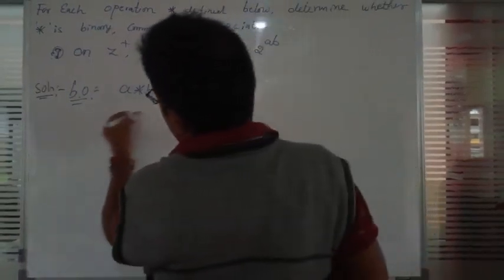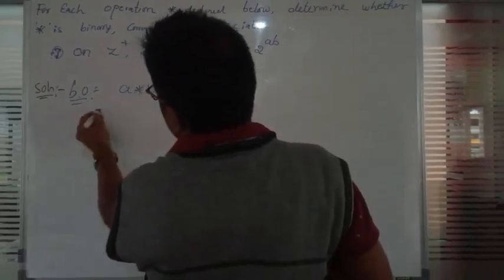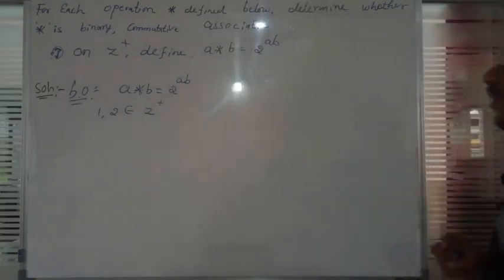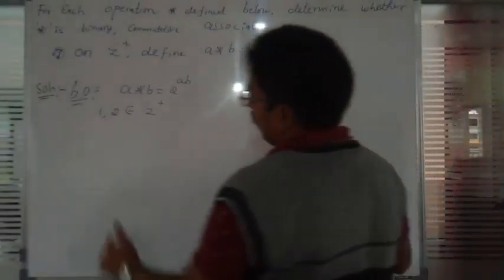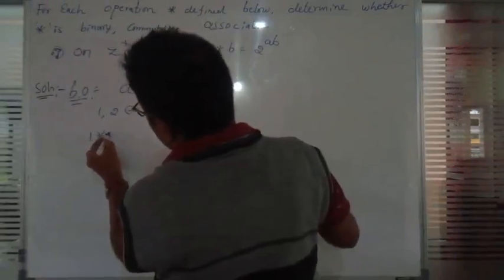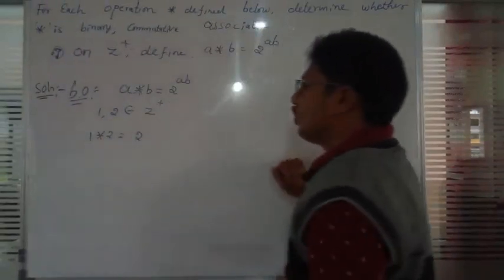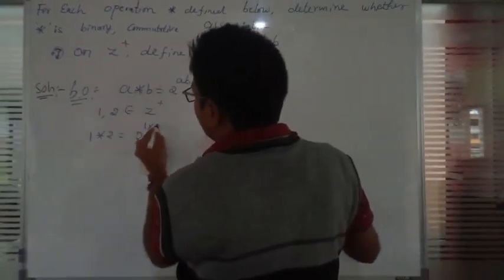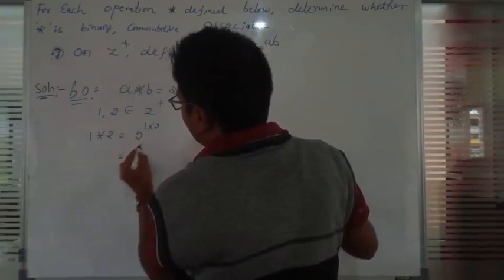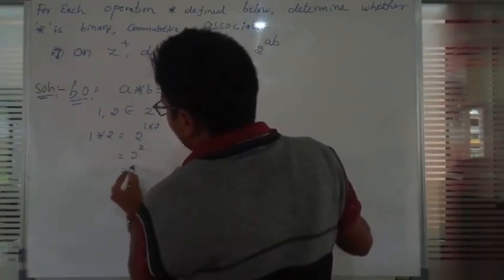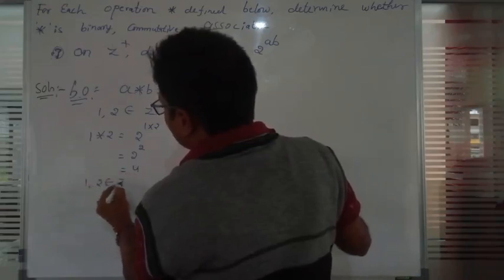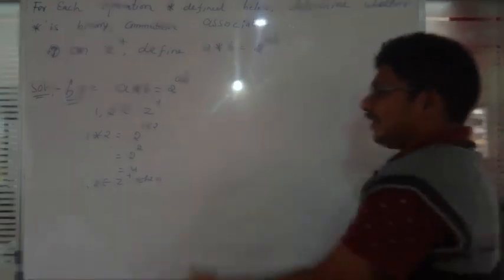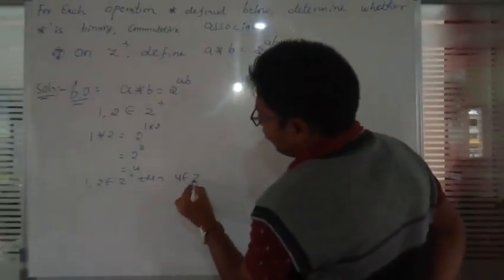Take an example, 1 and 2, which belong to Z plus, they are positive integers. 1 star 2 is equal to 2 raised to 1 into 2, which is 2 squared, that is 4. Since 1 and 2 belong to Z plus, the result 4 also belongs to Z plus.